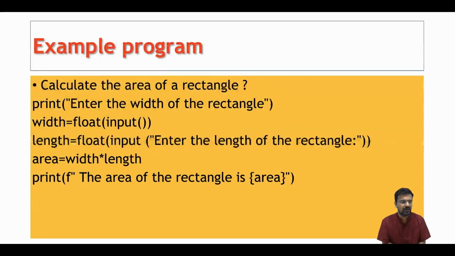That is a different method I am showing here. Directly I am entering it with the variable written to it. In the first one I have printed first, then declared the variable and then taken the input. In the second one I am directly declaring the variable and taking the value from the keyboard. Area is equal to width into length, and finally print f, the area of the rectangle is equal to area. So we will see this in Thonny and understand the outputs.